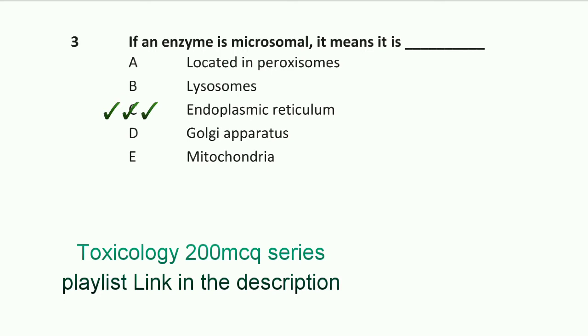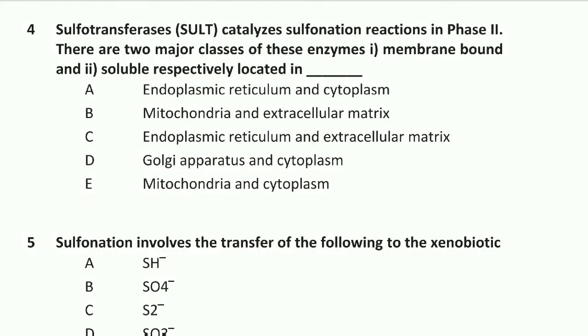Question number 4: Sulfotransferases catalyze the sulfonation reaction in phase 2. There are two major classes of these enzymes, membrane bound and soluble, respectively located in the Golgi apparatus and cytoplasm. Option D is right.